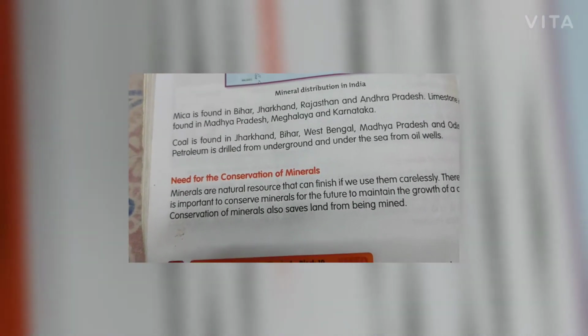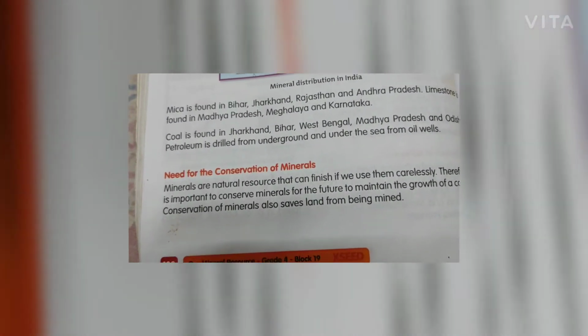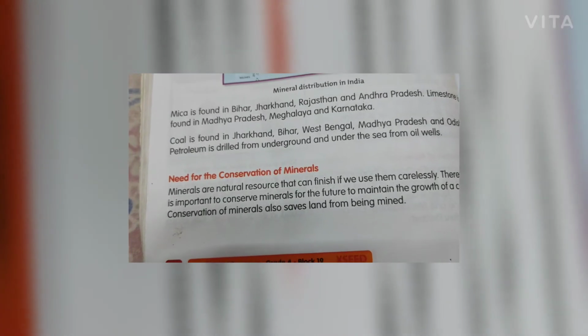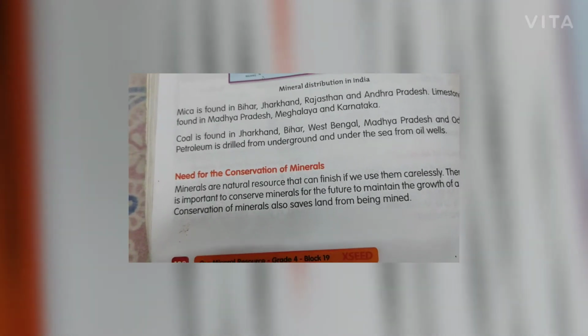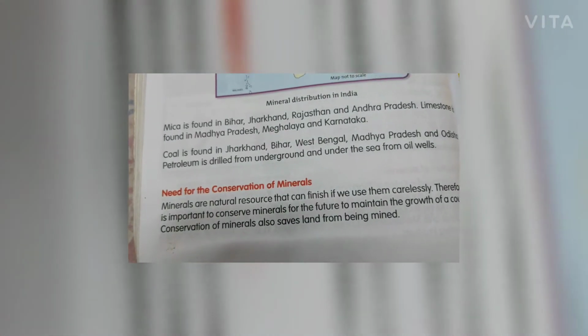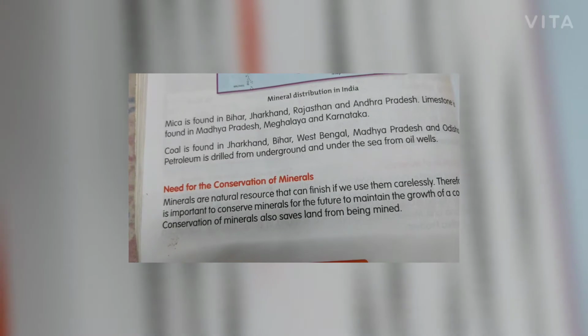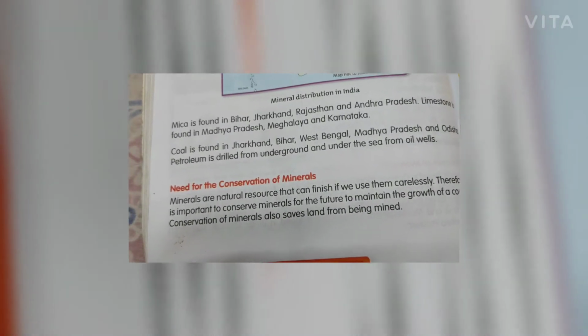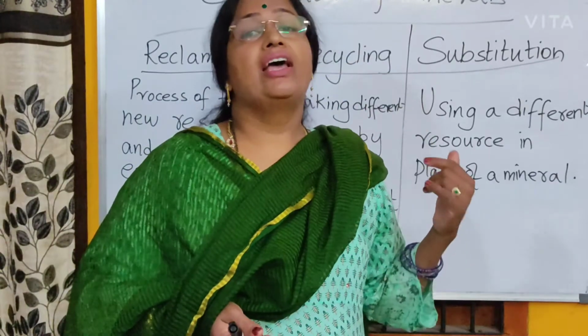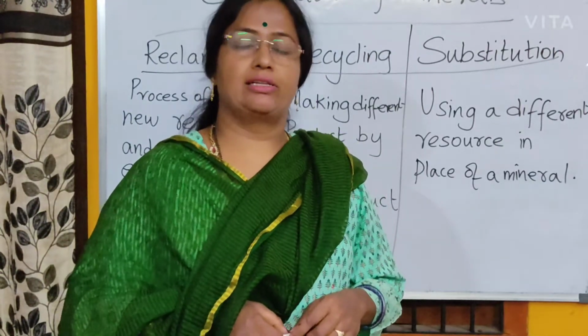Reclamation is the identification of the mineral base. Recycling is the process in which waste is reused for producing other things. Substitution is a method in which other resources are used to replace minerals. So, here are some methods to conserve the minerals.